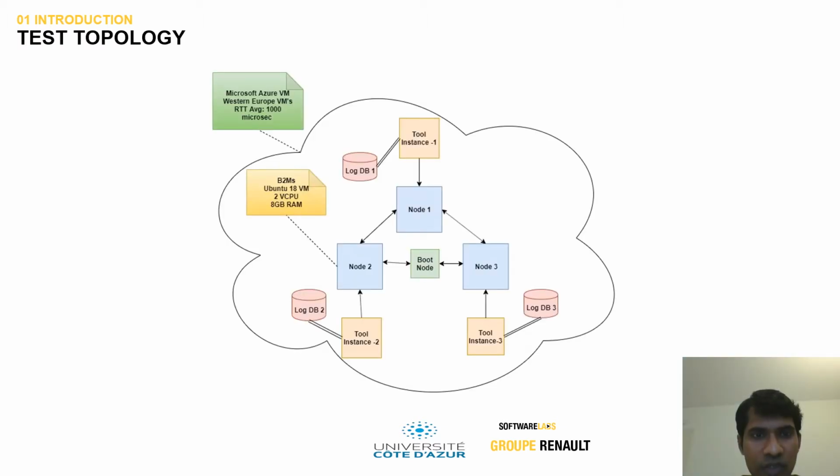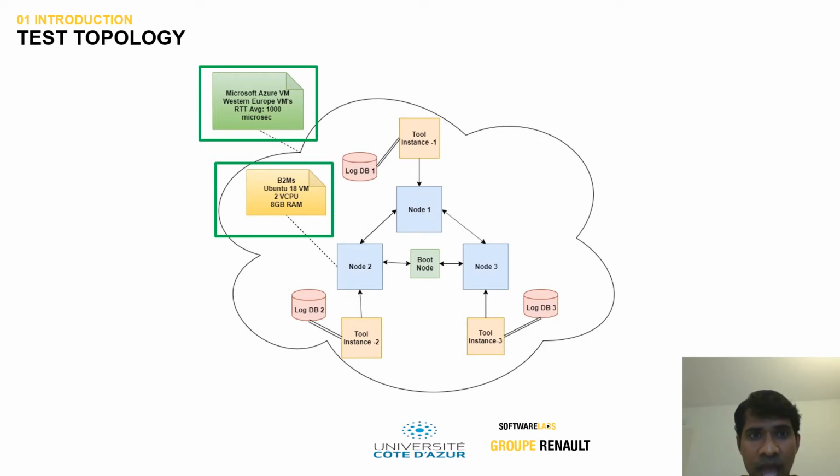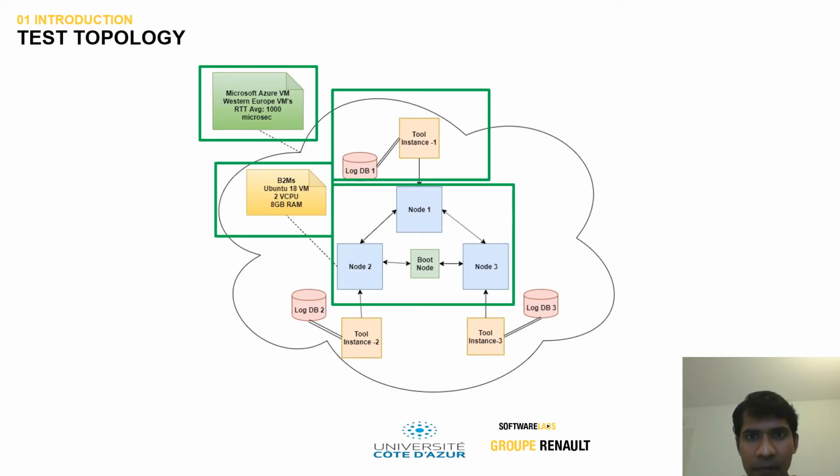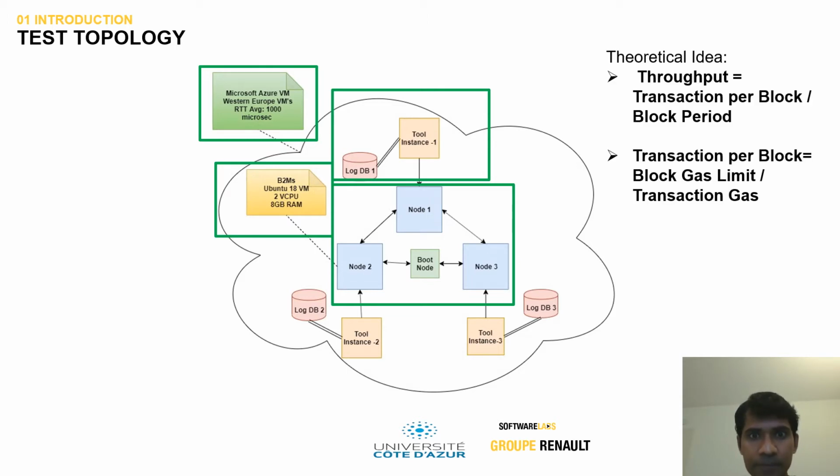Next, we talk about the test topology of an Ethereum private network. The Ethereum private network is based on Microsoft Azure VMs, in Western Europe, with an average RTT of 1000 microseconds. Each VM is an Ubuntu 18 VM with 2 vCPU and 8 GB RAM. The blockchain network is simple. To be simplistic, it comprises 3 nodes, and it's discovered by a boot node. Each of the nodes is equipped with a tool instance deployed on it, which interfaces with a log DB, basically a NoSQL DB, to store all the transaction stats for measuring the performance.